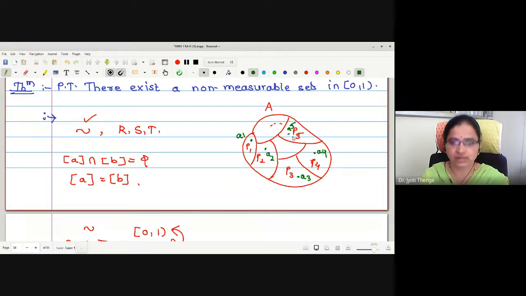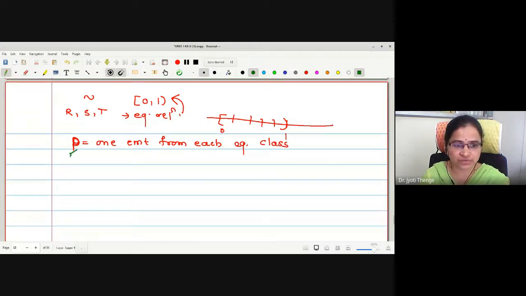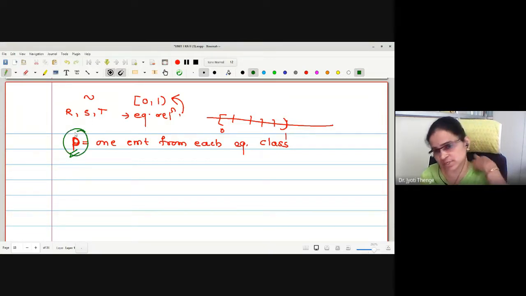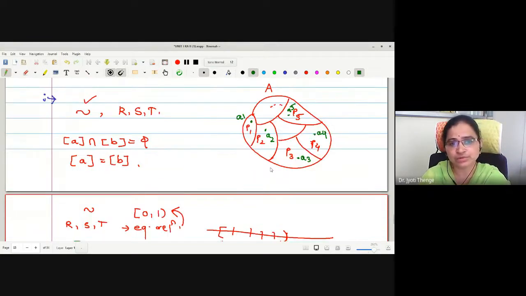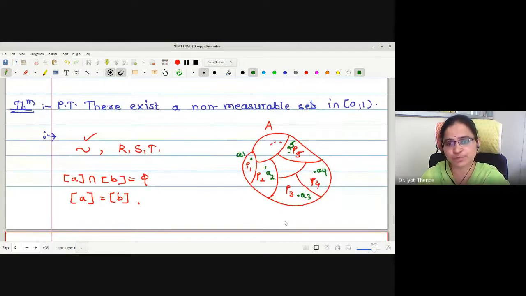This is the set we are going to define as P, and our aim is to show that whatever this P selected is a non-measurable set. How to prove it is a non-measurable set, that I will show you. But have you understood the theme of what I am going to do in this proof?